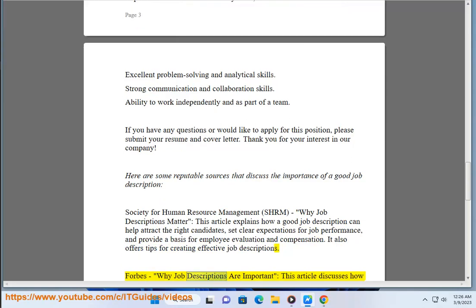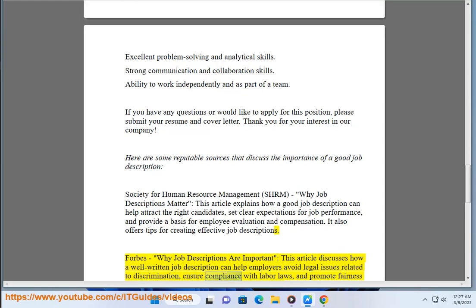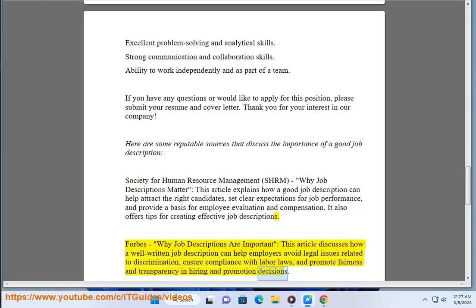Forbes, Why Job Descriptions Are Important. This article discusses how a well-written job description can help employers avoid legal issues related to discrimination, ensure compliance with labor laws, and promote fairness and transparency in hiring and promotion decisions.